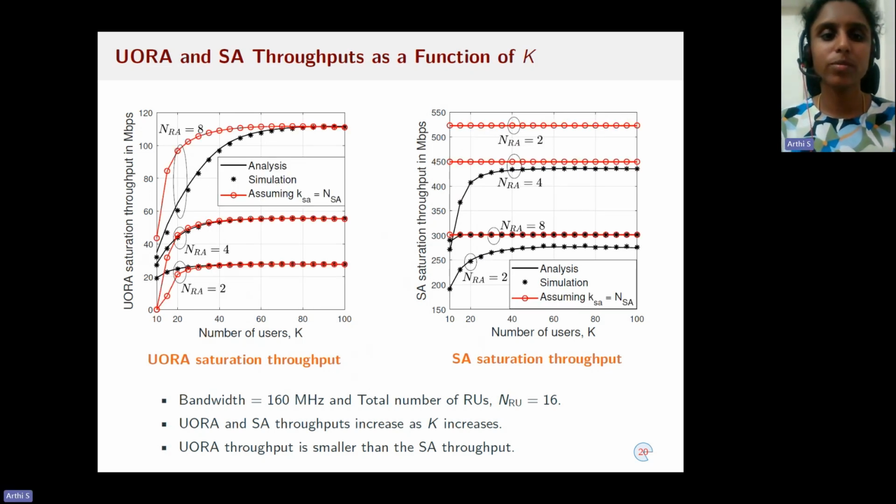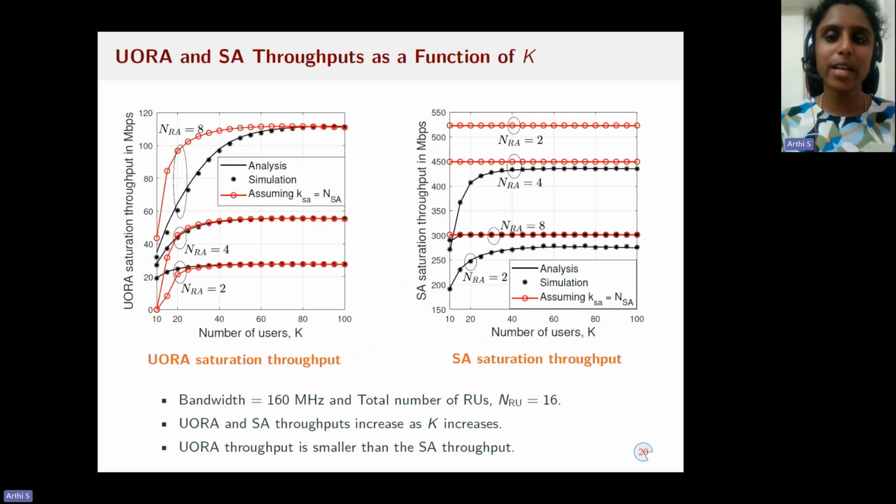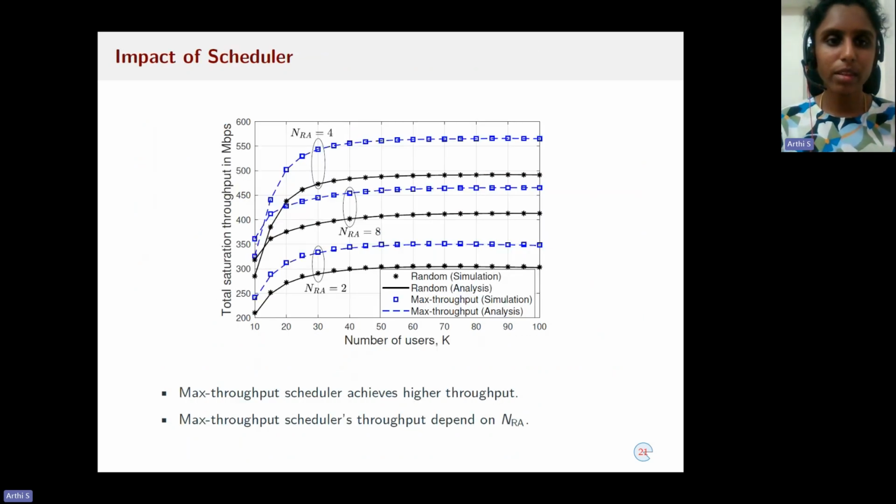In this figure, the red lines are when we do not model the variation in the number of users in scheduled access and random access using the Markov chain. And we assume the number of users in scheduled access is always equal to the number of RUs in scheduled access and the rest of the users are in random access. So this validates the need to model the variation in the number of users in scheduled access and random access. Now let's look at the impact of schedulers on the total saturation throughput.